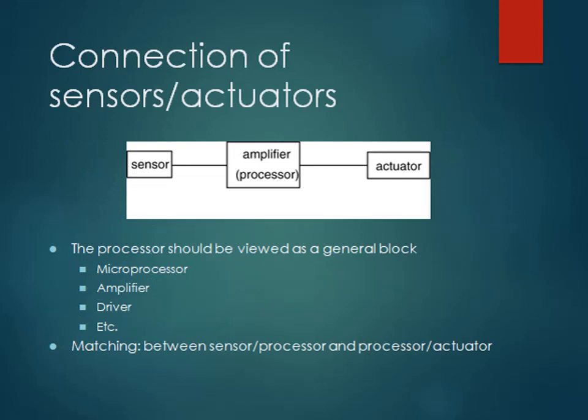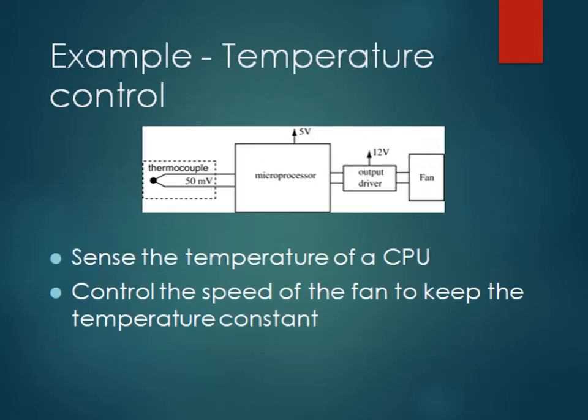Now let us discuss connections of sensors and transducers. Basically sensors and actuators are interconnected through an amplifier, and this whole process should be viewed as a general block which consists of microprocessors, amplifiers, drivers, etc. And there must be a matching between the sensors, processors, and actuators.